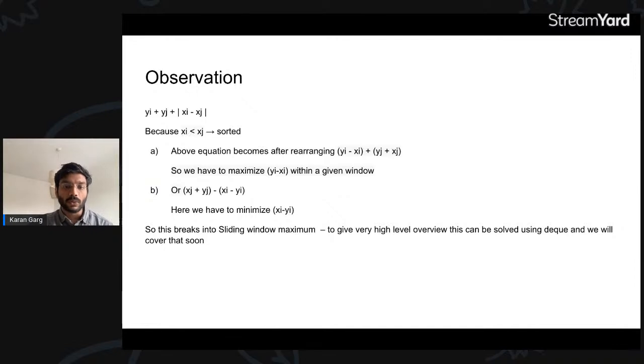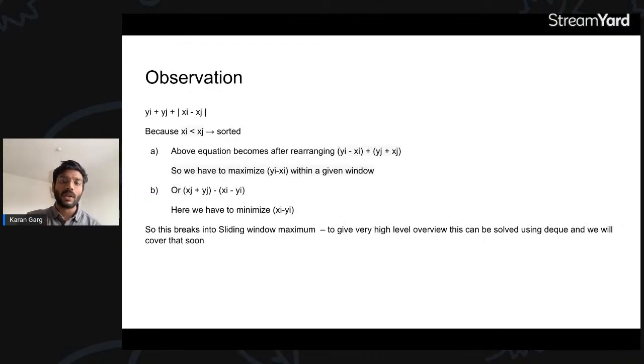Now what you need to do is, if you maximize the first part, yi minus xi for any number, you'll have the best result. And you also need to figure out that it follows the rule, which is xi minus xj is within k. That is something that we also need.